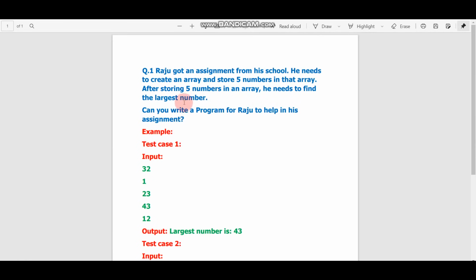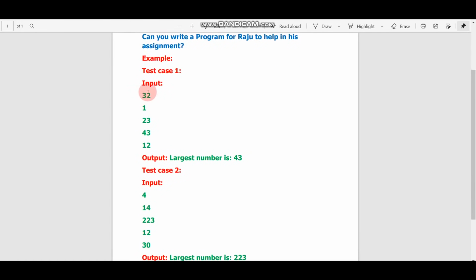The question is just we need to create an array, and inside that array we need to store 5 numbers. After storing 5 numbers, we need to find the largest number. Like this, in this array there are 5 numbers: 32, 1, 23, 43, 12. These are the 5 numbers. What is the largest number? The largest number is 43. So we need to print largest number is 43.